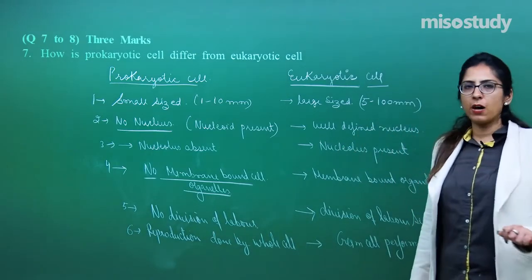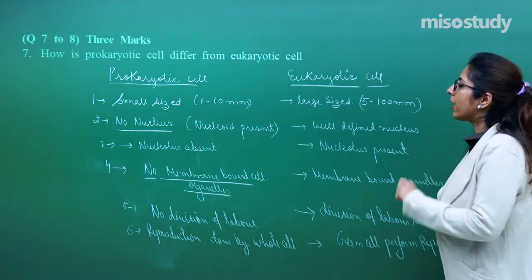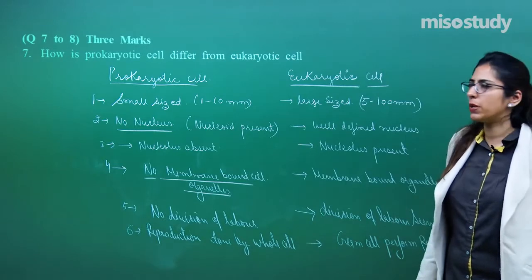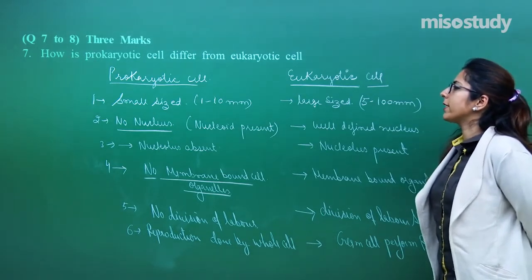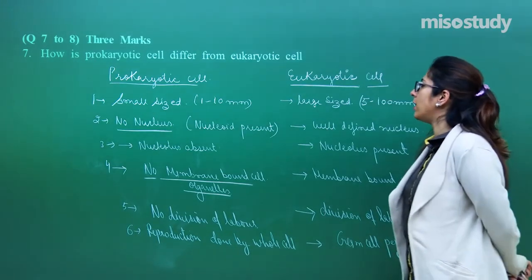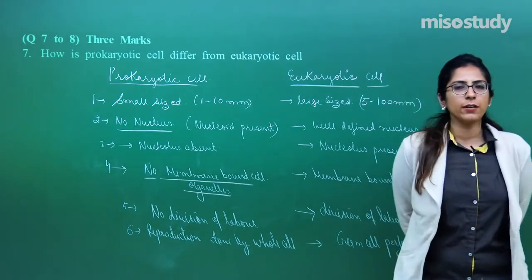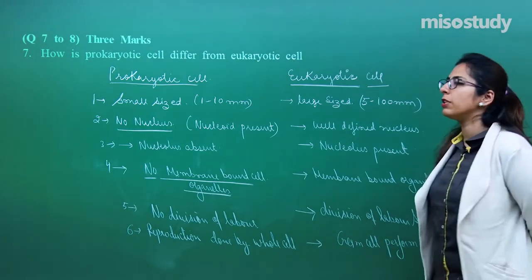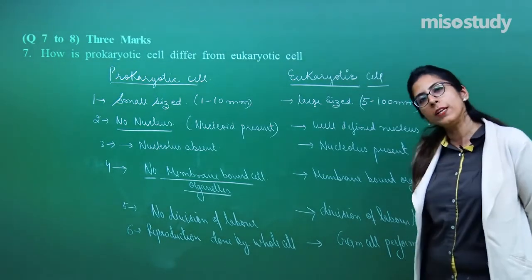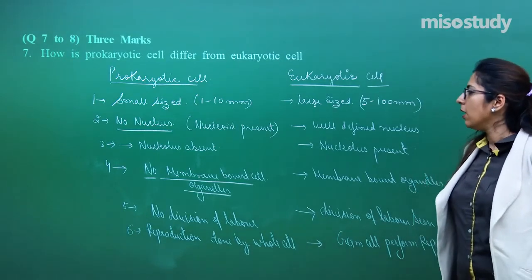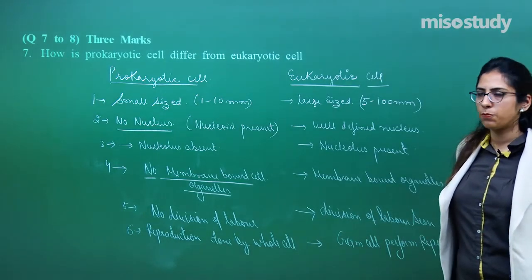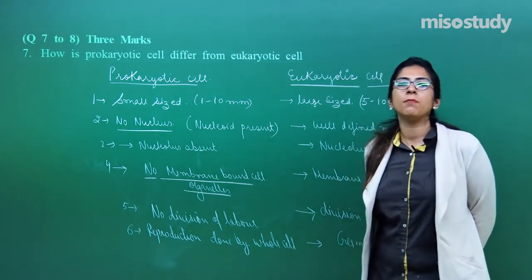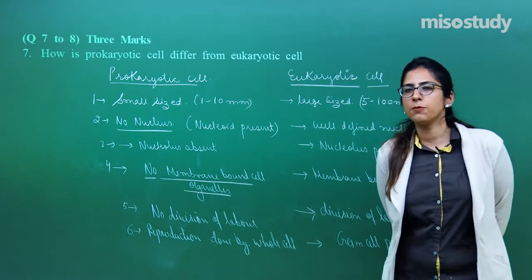As it is a 3-mark question, you have to write a minimum of these 6 differences. If you know more, you can write that as well. Prokaryotic cells are comparatively small as compared to eukaryotic cells. In prokaryotic cells, no nucleus and no nucleolus is present, whereas in eukaryotic cells, both nucleus and nucleolus are present. No membrane bound organelles are present in prokaryotes, whereas in eukaryotes, membrane bound organelles like endoplasmic reticulum, lysosome, Golgi, everything is present.